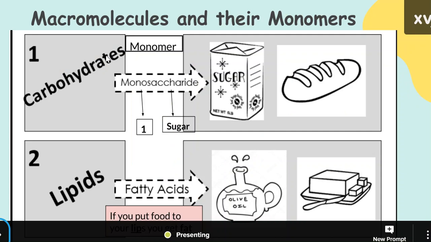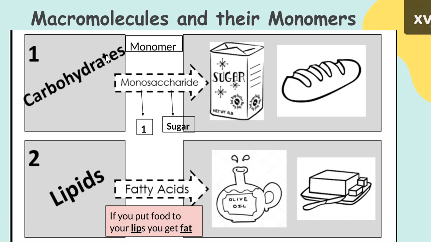There are 4 macromolecules that we're going to learn about. And these are the words you probably have heard before. The first macromolecule is a carbohydrate, or you might have heard it called carbs. Carbs are things like sugar, bread, pasta. These are foods that have a lot of carbs. Carbohydrate is the polymer, the macromolecule, which means it's built by a bunch of smaller pieces. The monomer is a monosaccharide. This translates to one sugar. That's because sugars are carbohydrates.